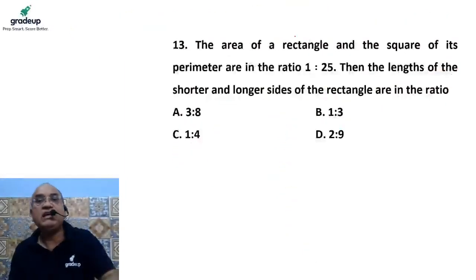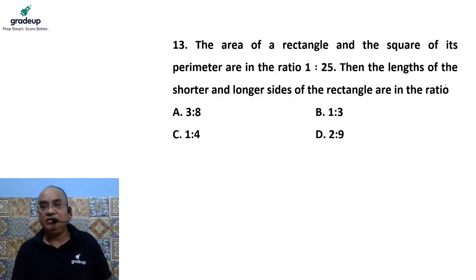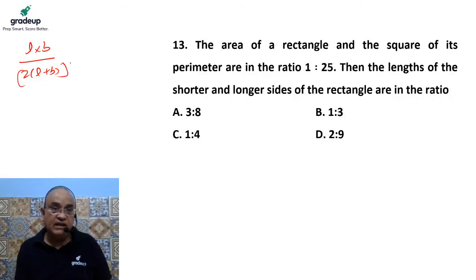Okay, so move to the next question. The area of a rectangle and the square of its perimeter. Everybody knows the area of a rectangle is nothing but length into breadth. It is given the square of the perimeter. The perimeter is twice (L plus B), and the square of it is given, and they are in the ratio of 1:25. Then the lengths of the shorter and longer sides are in the ratio of...